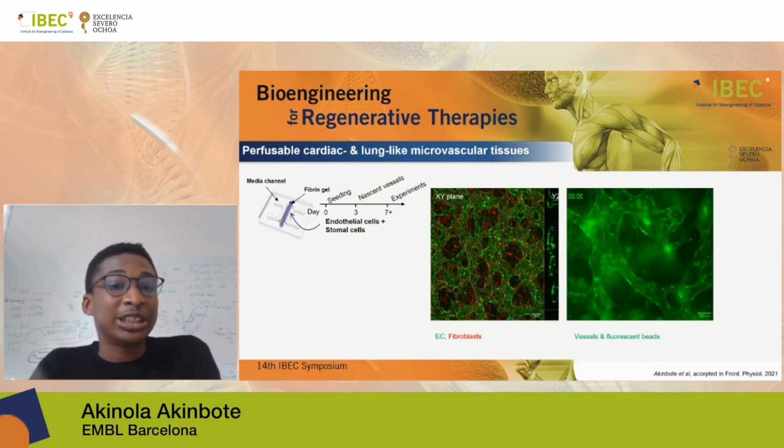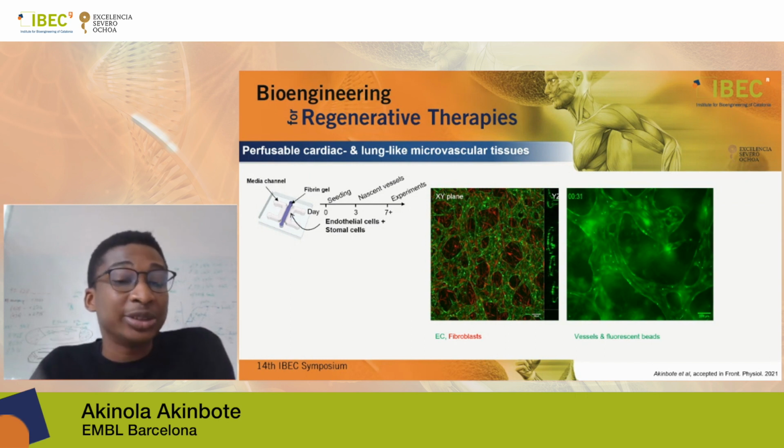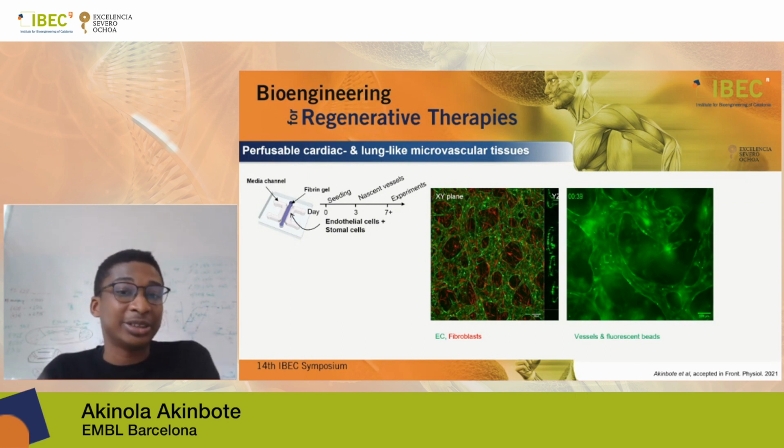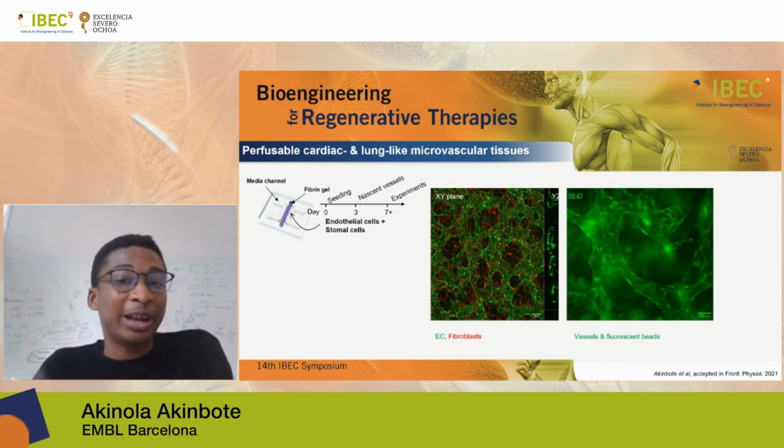Our lab has previously published papers where we developed perfusible microvascular tissues using HUVECs and stromal cells, so those are human umbilical vein endothelial cells, as well as lung fibroblasts, and showed that we can develop tissues in a 3-chamber chip, encased in a fibrin gel that can be perfused with different media.